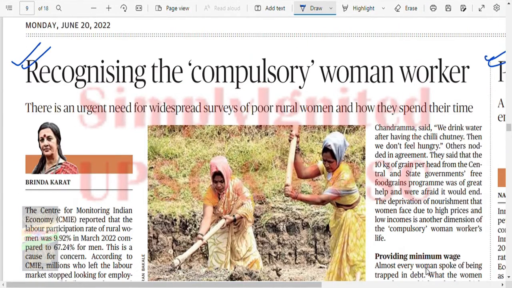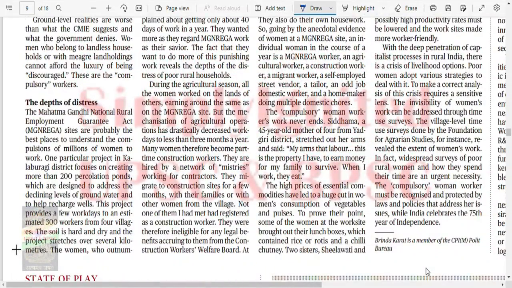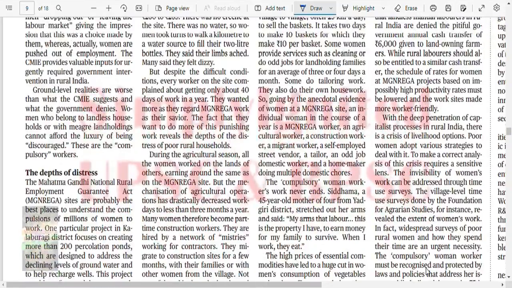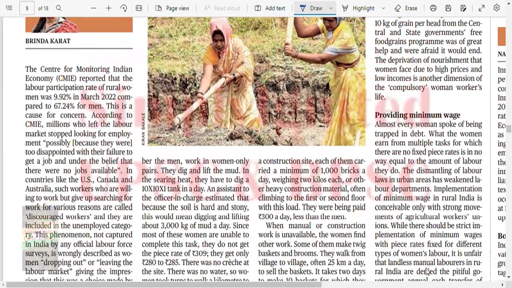Recognizing compulsory women worker by Brinda Karat. And who is she? She is the MP or what? CP, member of CPIM Polity Bureau. Then this is, there is an urgent need for a widespread survey on poor rural women and how they spend their time. So this is done. Survey on poor rural women and how they spend their time. Yes, this is very important. This is the most important thing at today's juncture.